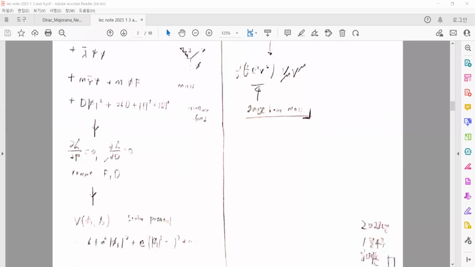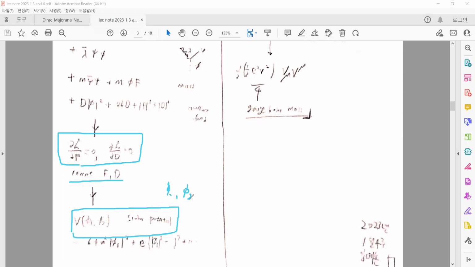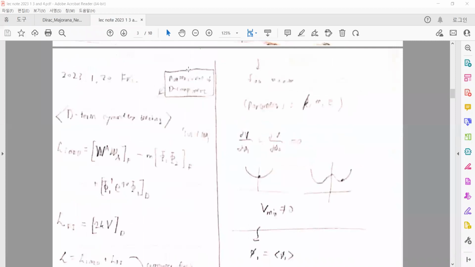And we can remove such auxiliary fields by the equation of motion, because F and D, such auxiliary fields, do not contain a kinetic term. And from that we can extract the scalar potential part, which depends on φ1 and φ2, the scalar components of the chiral superfield. If we calculate the extrema of the potential to find the minimum, and if the minimum of the potential has a non-zero value, then the supersymmetry can break.